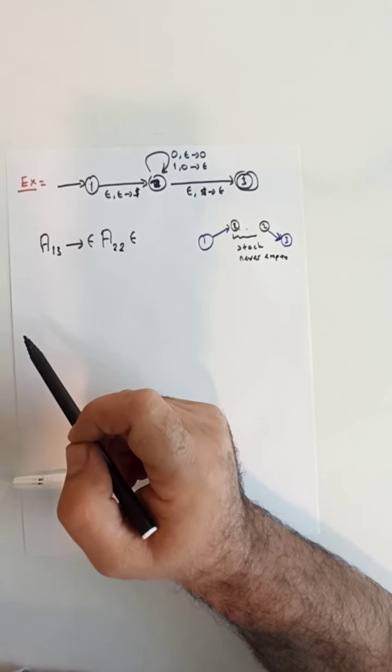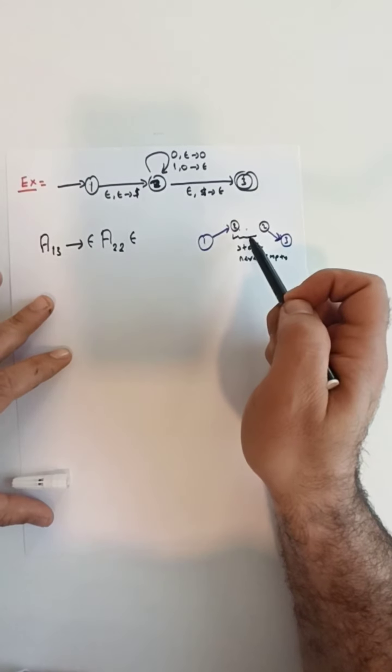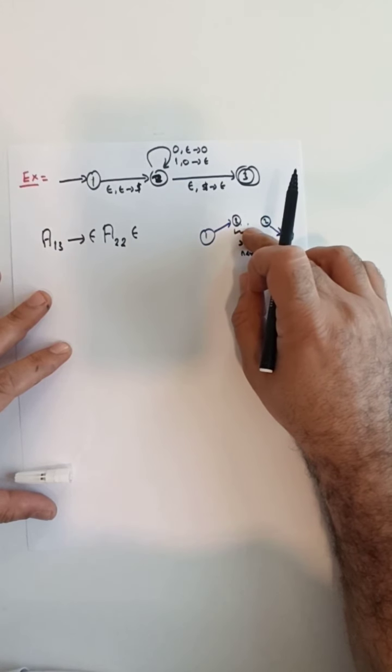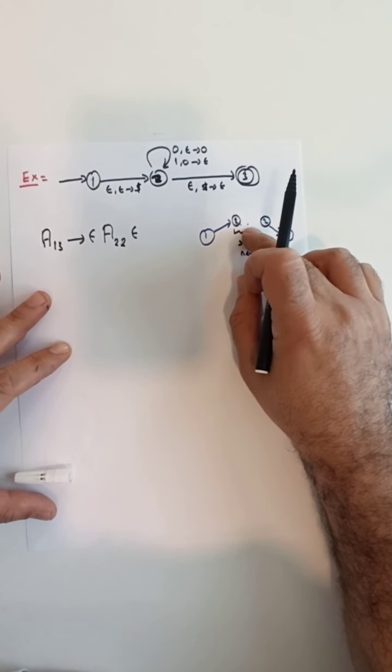Let's consider the second case. The second case stated the assumption that the stack might become empty somewhere in between on this path.